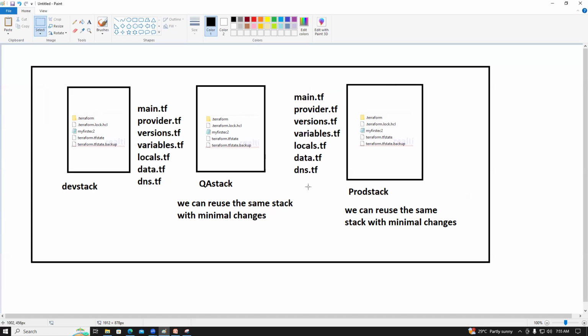Why are we using so many files? I will tell you. Guys, speak out. What are the files? Everyone can read it. In the stack, how many files are there? Seven files: main.tf, provider.tf, versions.tf, variables.tf, locals.tf, data.tf, dns.tf.